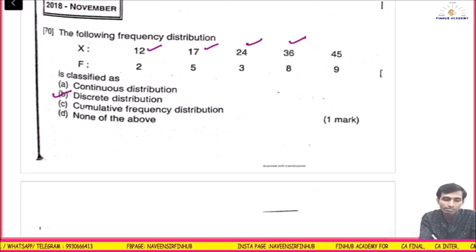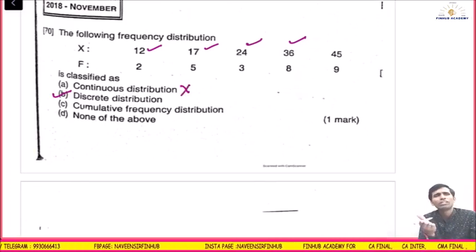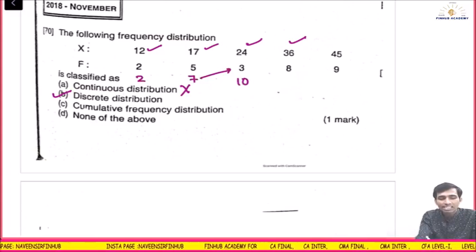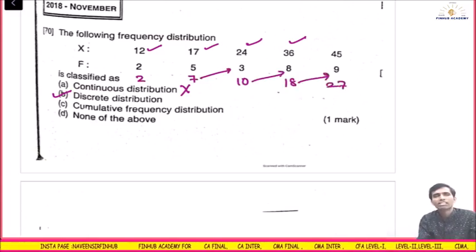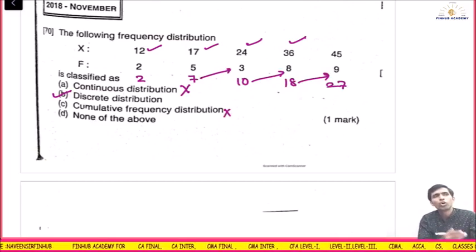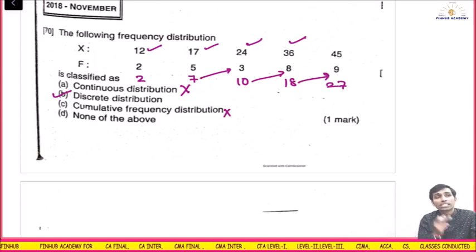It can't be continuous. You know cumulative means. Cumulative means I will go on adding. 2 plus 5 is 7. 7 plus 3 is 10. Correct? 10 plus 8 is 18. 18 plus 9 is 27. Something like this. That is cumulative. So this is also not the answer. Is it continuous? No. Okay, discrete is the answer.